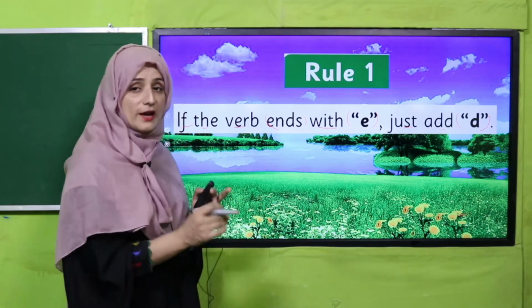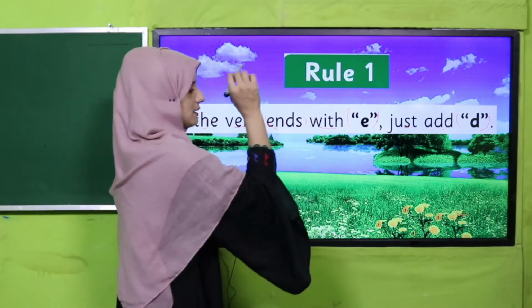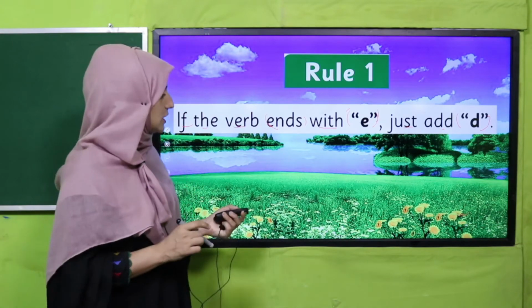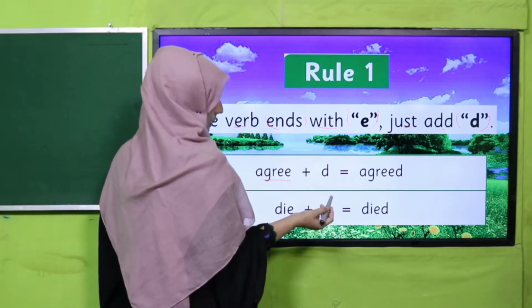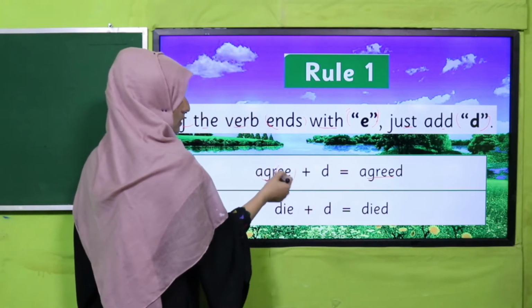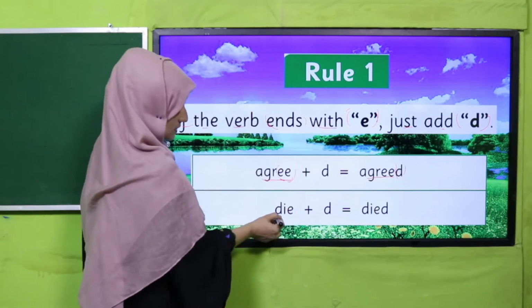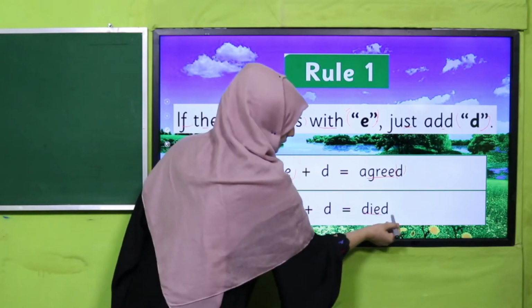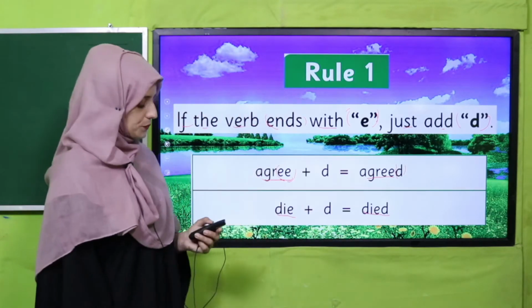Be careful when the verb ends with e, then we add just d. See these examples. Agree, agreed. You can judge there, we already have a double e, so I have added just d, my dear students. Die, died. That is the second form, and these are called regular verbs.